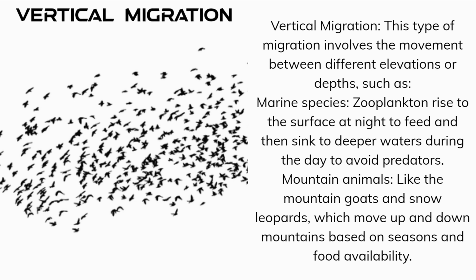Vertical migration. This type of migration involves the movement between different elevations or depths, such as marine species. Zooplankton rise to the surface at night to feed and then sink to deeper waters during the day to avoid predators. Mountain animals, like the mountain goats and snow leopards, move up and down mountains based on seasons and food availability.